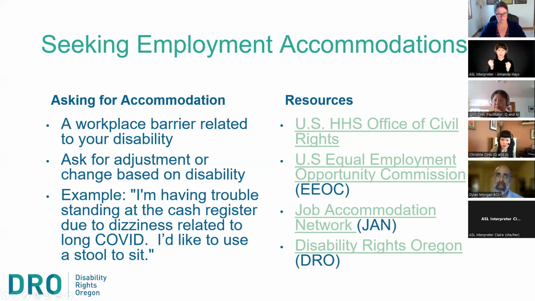And it comes with a sweetener, of course. You've got some sort of wage replacement insurance that's going to come with that. So it's paid leave as opposed to OFLA, which is time off and it's protected, but not necessarily paid unless you've got other leave banks that you can draw on while you're taking that time. With the Paid Leave Oregon program, contributions are going to start here in January. So we're building up a trust fund of insurance, essentially, against which claims are going to be allowed starting in September of 2023. So OFLA is available now. Paid Leave Oregon is coming soon. Well, you know, soon if you mean months down the road. So soon in government speak.